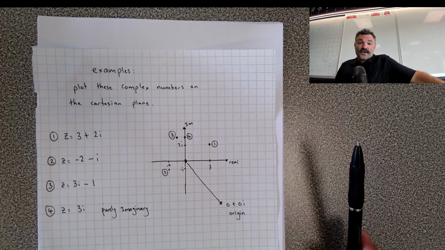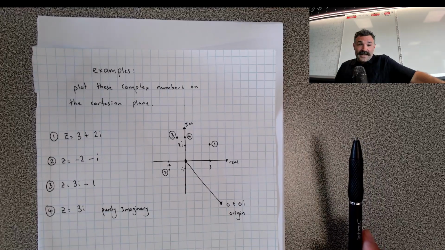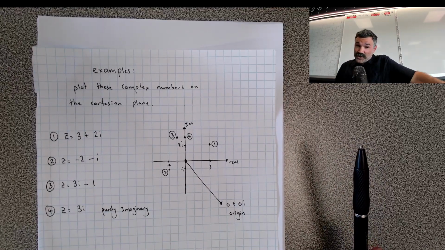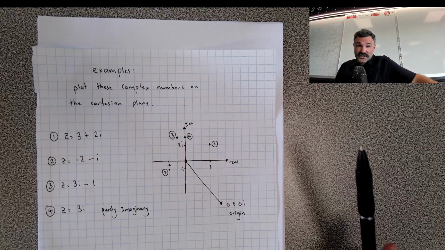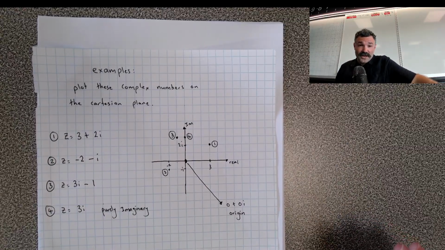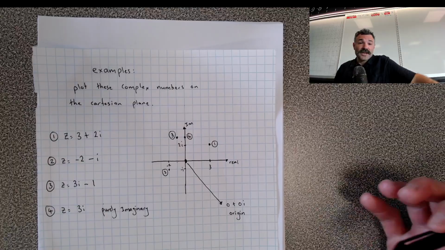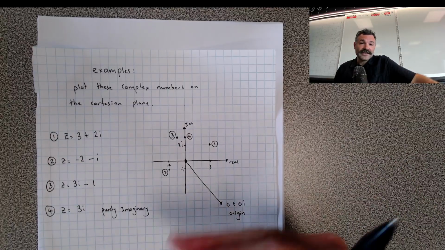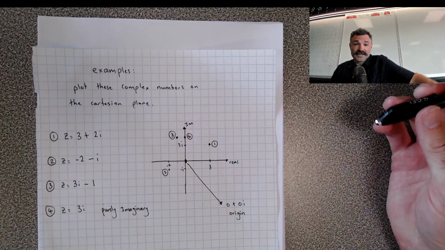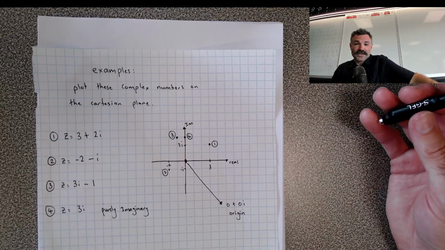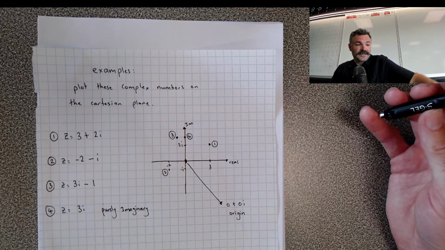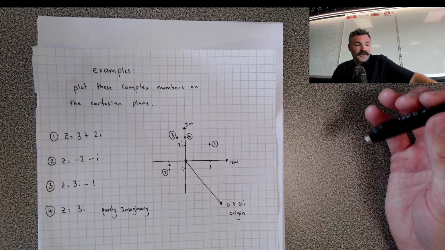And it all came because one person was brave enough to say, hey, let's just imagine. And people did not like him for imagining that there was a solution to the square root of -1. That was pretty widely understood that there was no solution to that. And he stepped out and said, well, let's just imagine that there would. He followed through. We're going to look at how these can relate, how we can work with these complex numbers, and how they use them to actually apply to these real world situations.